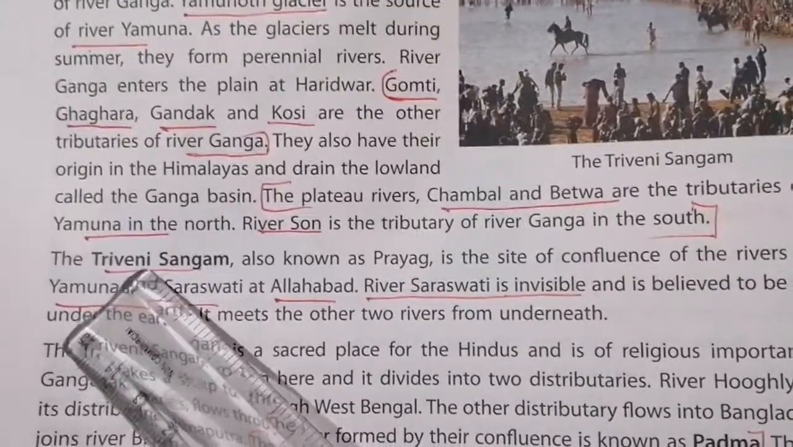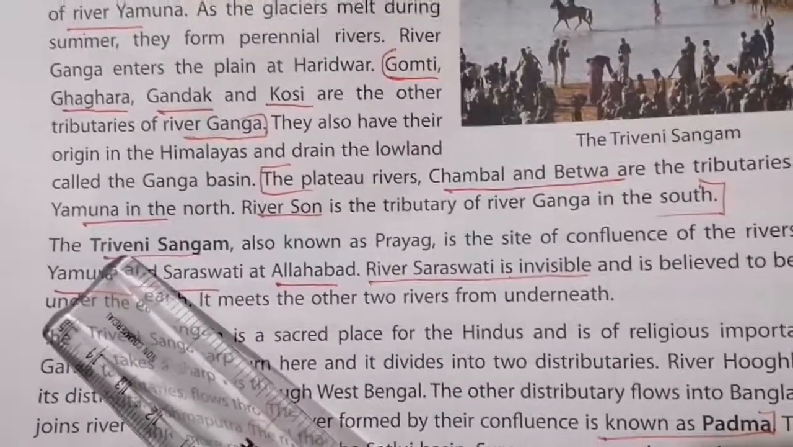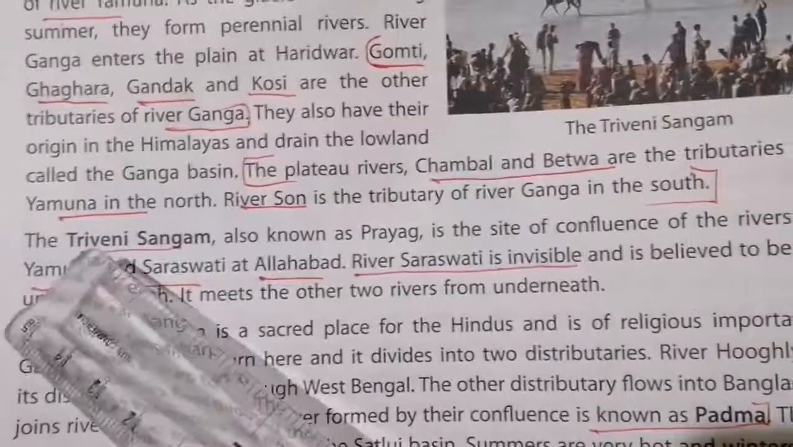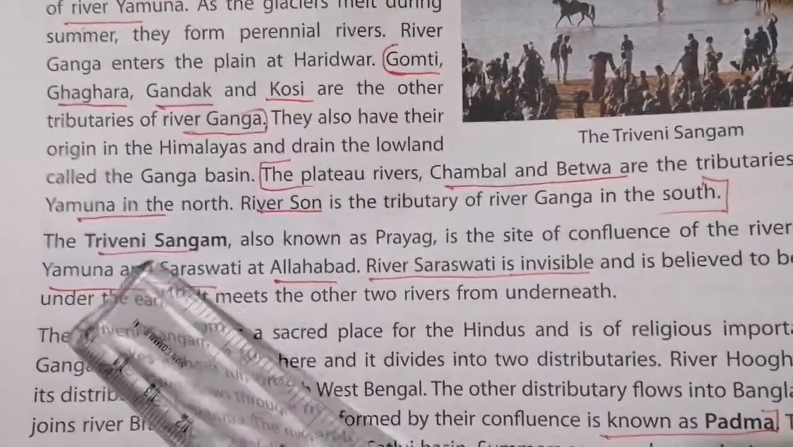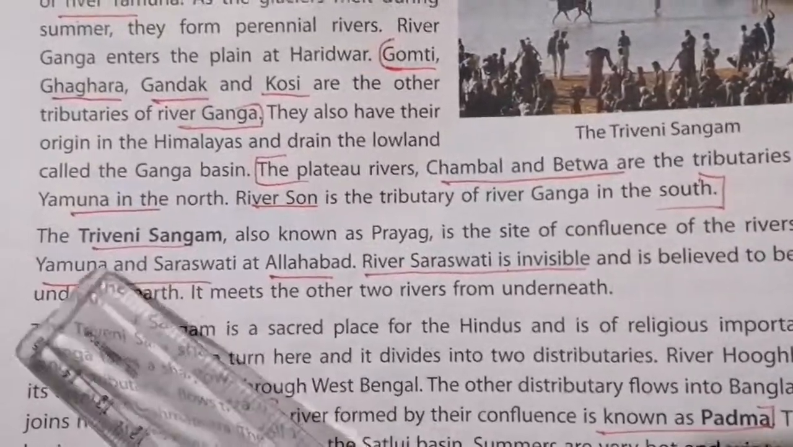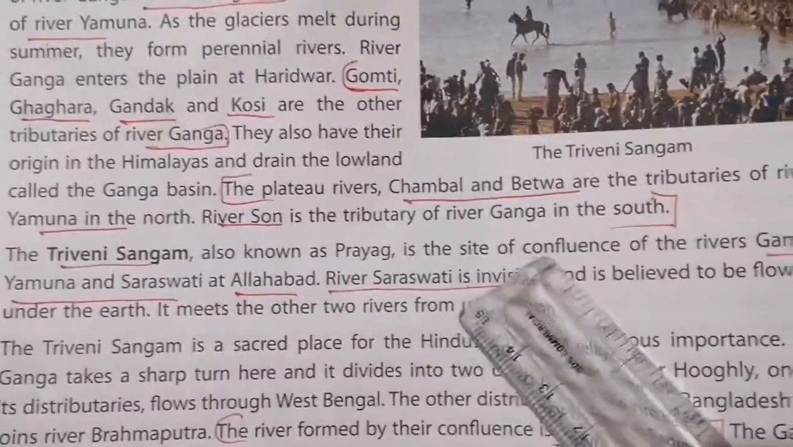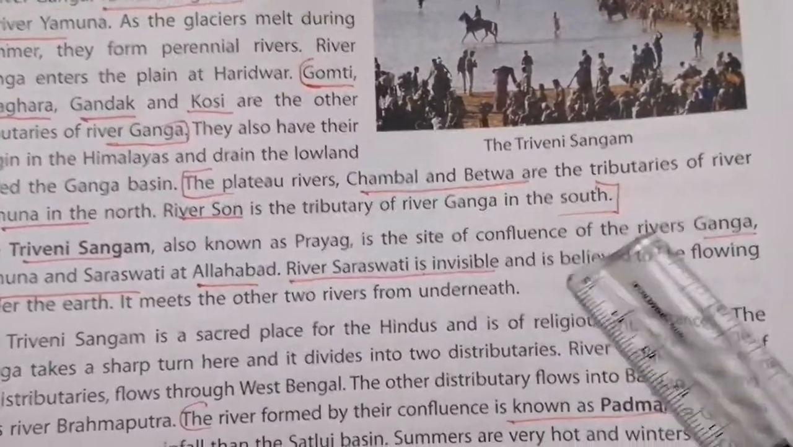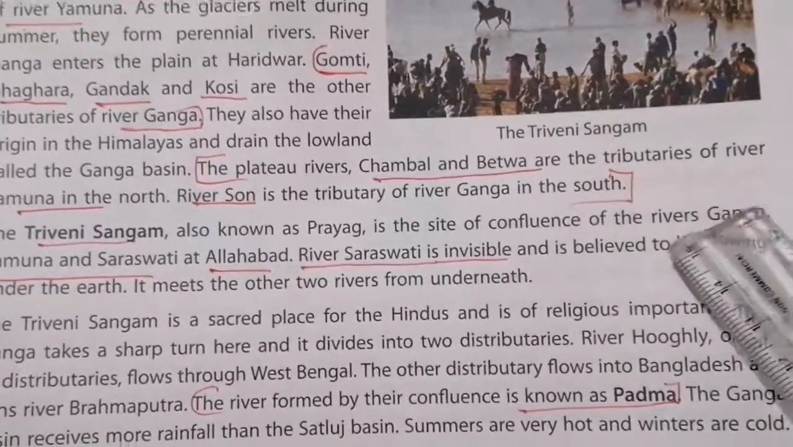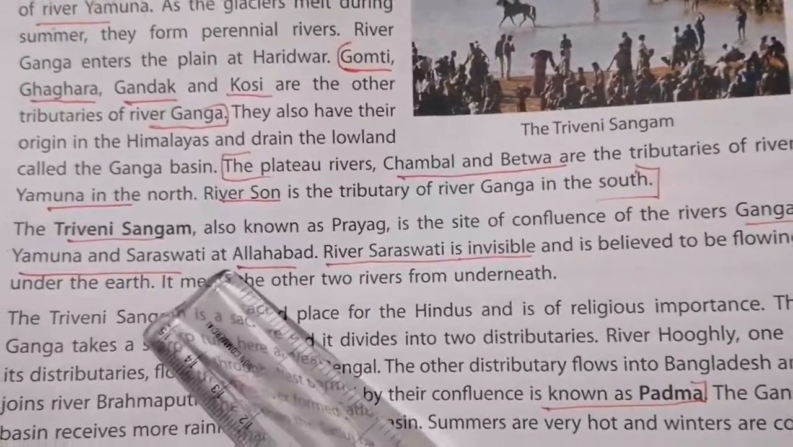Prayag. Triveni Sangam is also called Prayag. Triveni Sangam. It is the site of confluence of rivers, that is, the joining of rivers. Which rivers join there? Ganga, Yamuna and Saraswati.